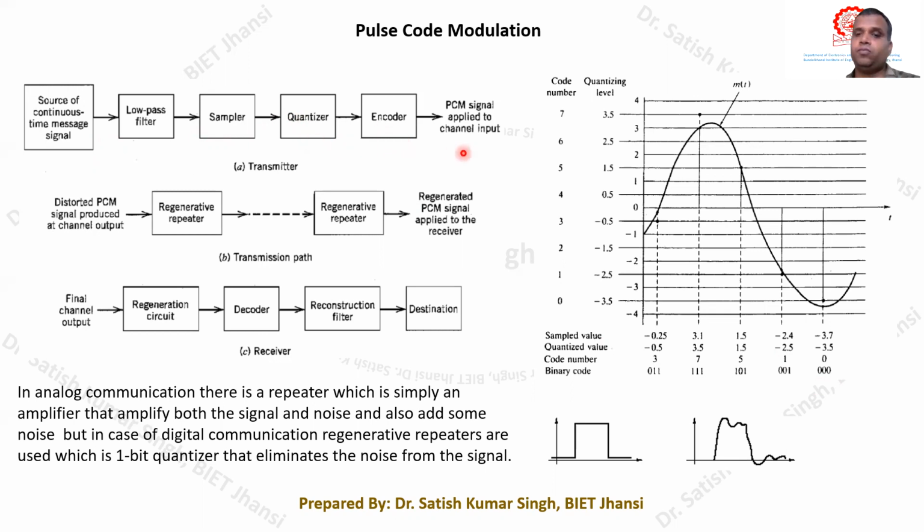Once we have performed the quantization and obtained this binary code, based on this binary code we need to produce the pulses. You remember that we need to produce electrical pulses based on the pattern of the binary code that we have got. For example, for 0 it may be the absence of a pulse, and for 1 it may be the presence of a pulse, so that we generate pulses of a particular bit duration. I will tell you this in the next slide. Once we have got the binary code, we need to generate the electrical pulses based on this binary code, which is also called line coding.